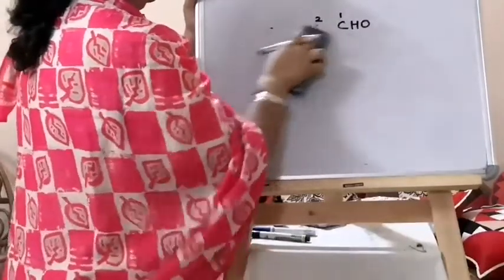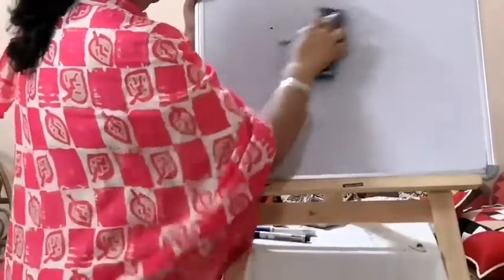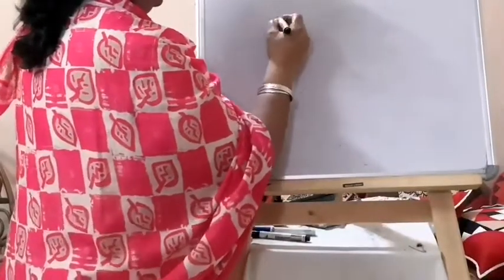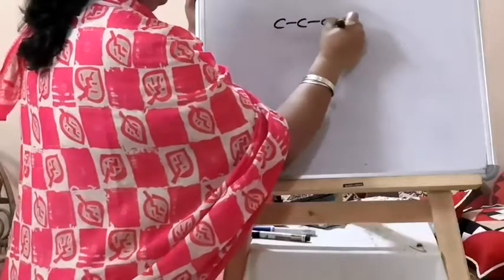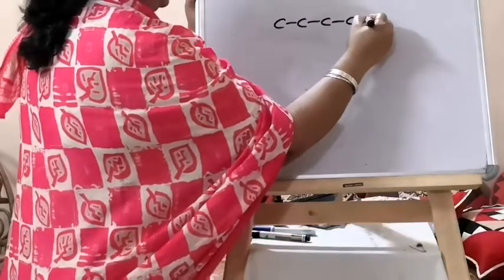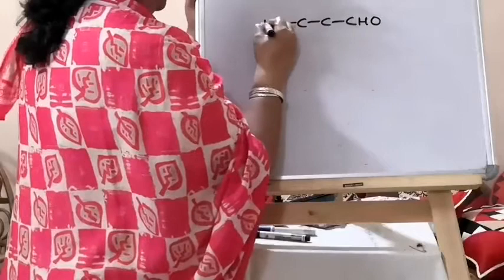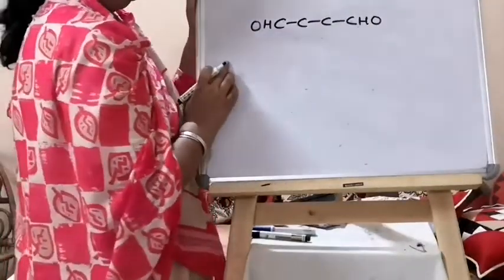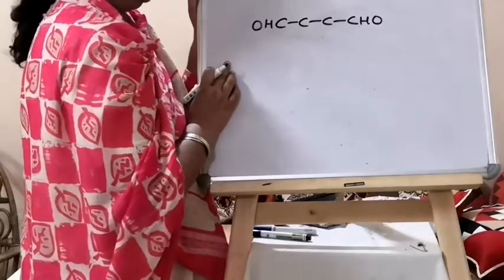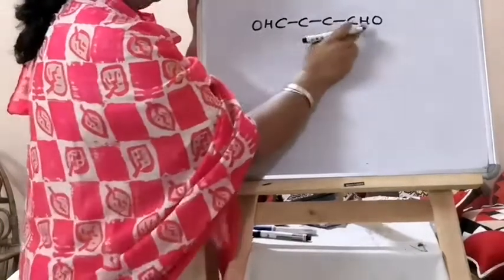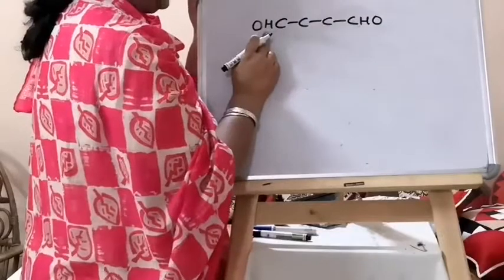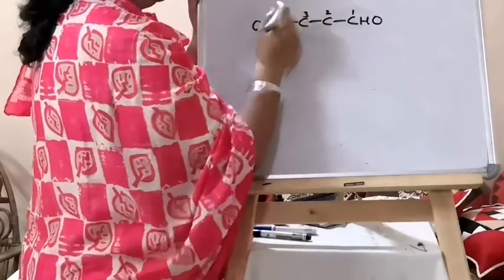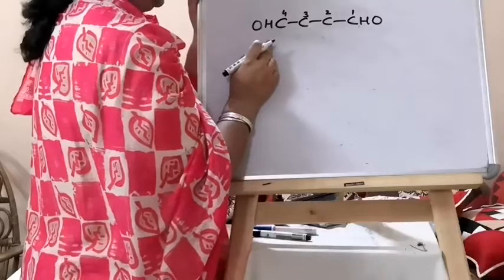Now see another rule. If you have a chain in which both sides have a functional group, and those functional groups have carbon in them and both functional groups are exactly the same, then the carbon of both functional groups will be included in the chain.